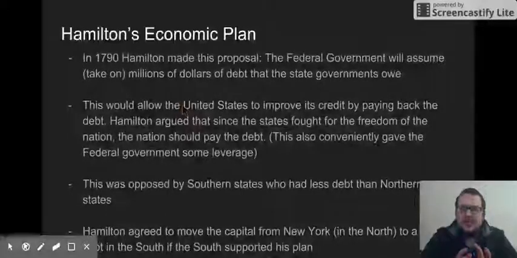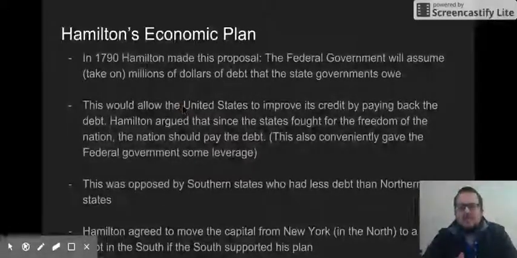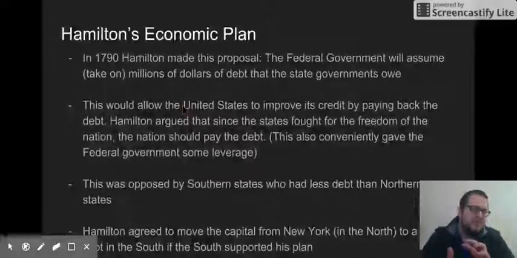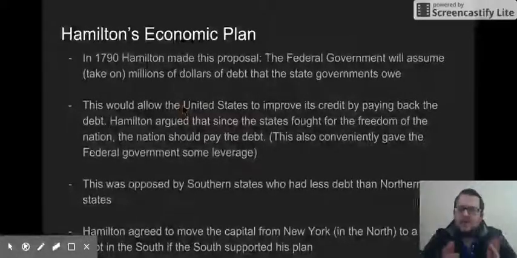And the third reason ties in with that one, and it conveniently gives the federal government some leverage over the states. The federal government can kind of convince, maybe bribe or blackmail the states a little bit. But also the states might just respect the federal government more. So that's his plan.